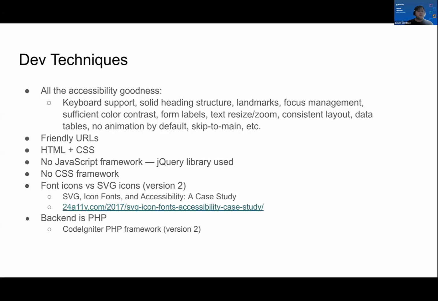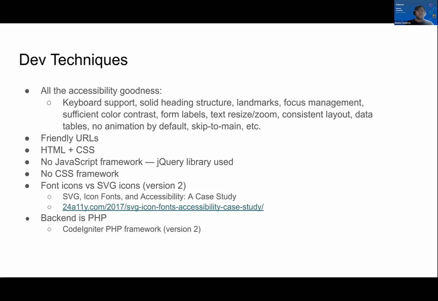It uses, of course, semantic HTML and CSS, with no JavaScript framework. This was written before JavaScript frameworks, which I don't like anyway, got popular. The jQuery library is used in EasyChirp. No CSS framework.